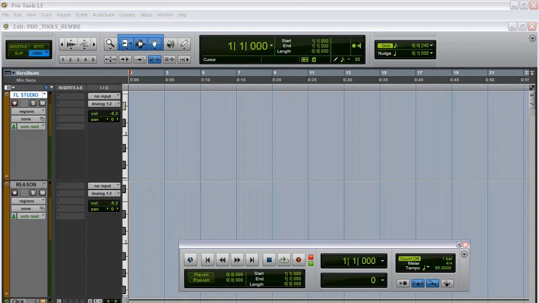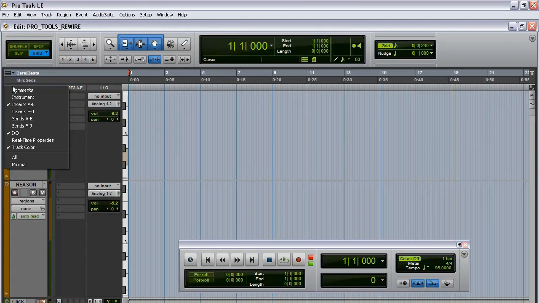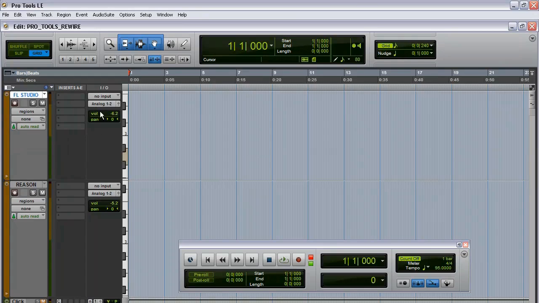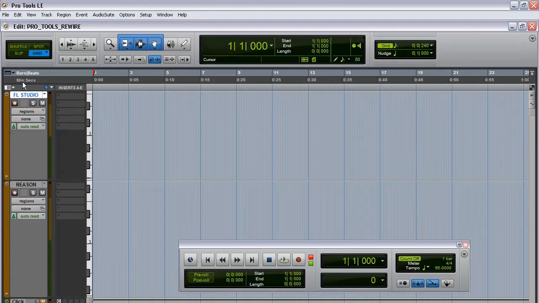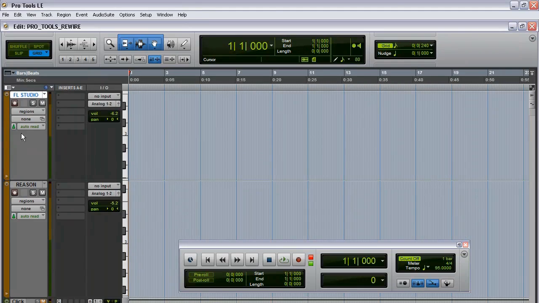So the first thing you want to do is we're going to go ahead to our inserts here, and the way I loaded this channel up here was you go to this little drop down here, left click, and then you go to inserts A through E. It'll bring this up, and I always keep this input output here for my volume control, but you can just hit Alt and left click to get rid of that, and if you want to bring that back up, you just left click and then go to your input output settings, but I like to keep that open sometimes.